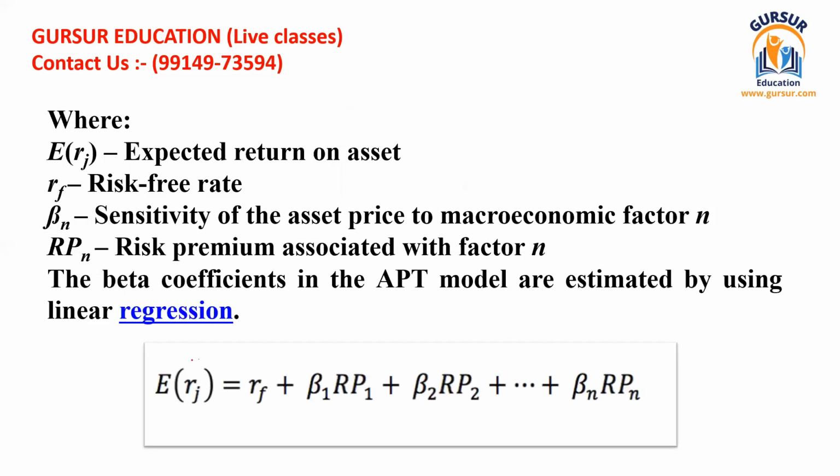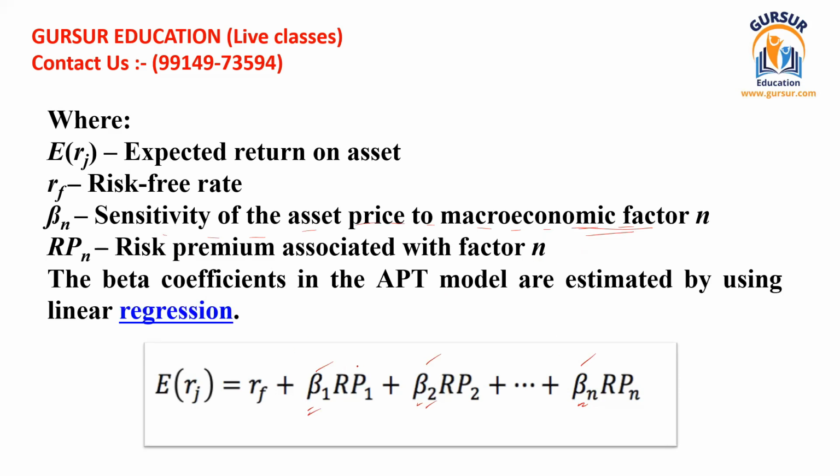So this is known as the expected return on a specific asset, that stands for R. Then there is the risk-free rate of return. Here all the B's stand for the parameters of the equation, and these are the sensitivity of the asset's price to any factor.